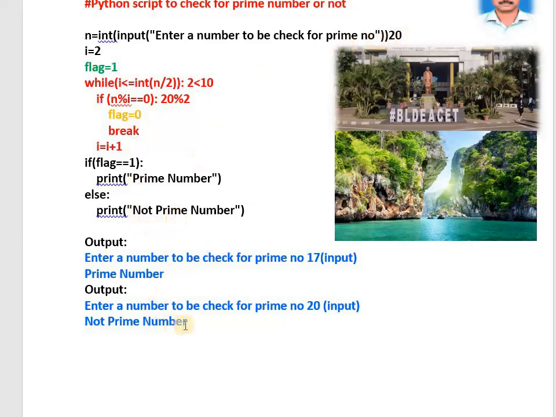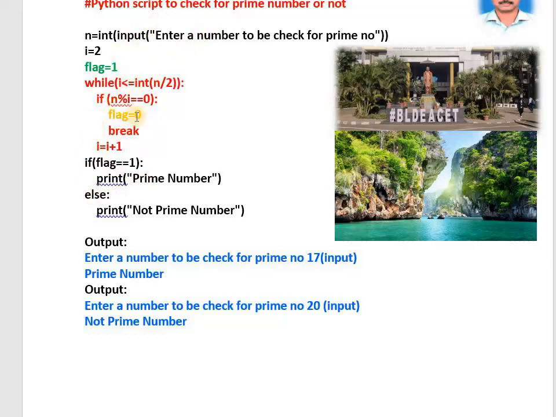I hope you understood the logic. Okay, no problem. I revise this program once again for you, the entire logic. Please listen with concentration. What is the logic to check whether the entered number is prime or not? Generate the divisors from 2 to n by 2. This while loop will generate those divisors. These divisors only I am using for dividing the n value. If I get any divisor for the unknown number n, flag becomes 0, break takes place.